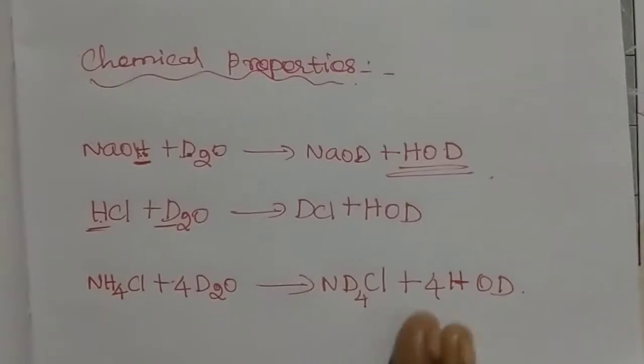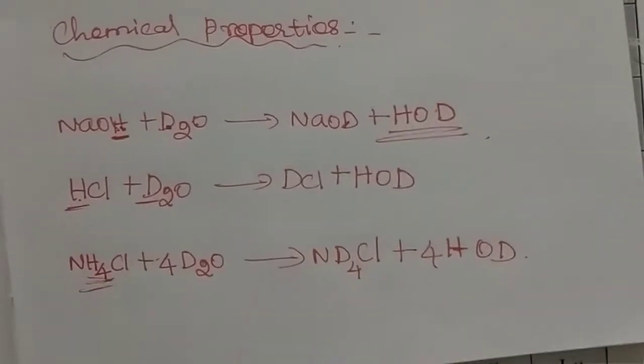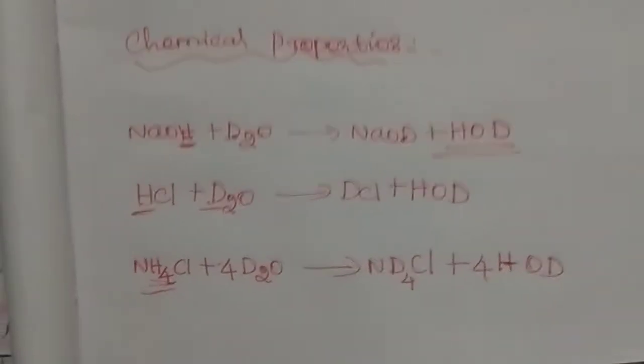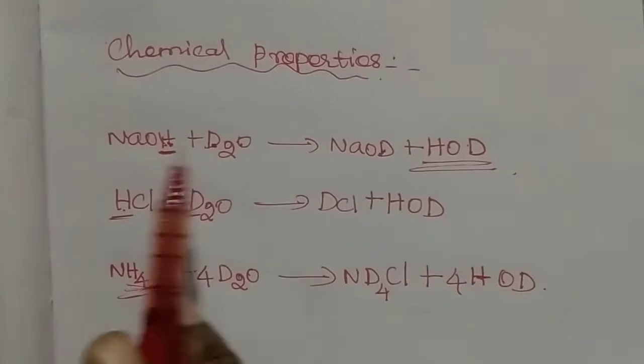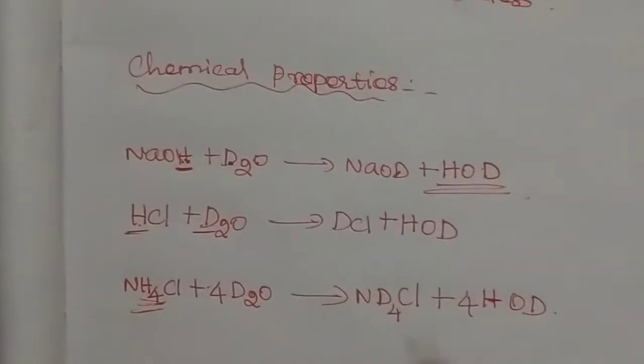This exchange reaction is very useful for determining the number of ionic hydrogens present in a compound. This is one use of this chemical property of heavy water. When hypophosphorous acid H3PO2 is treated with D2O, it replaces only one hydrogen.